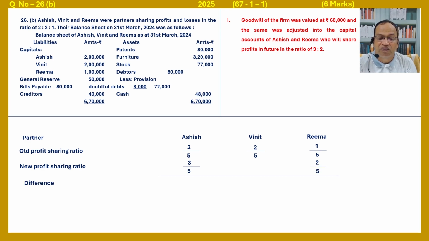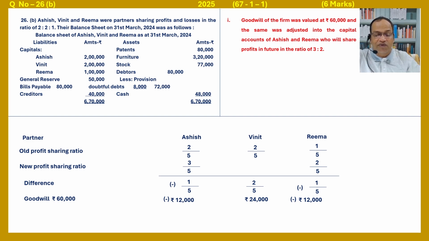The difference: Ashish 2 by 5 minus 3 by 5, that is minus 1 by 5, and Binit minus 2 by 5, and Rima 2 by 5 minus 1 by 5, that is 1 by 5. So increase means gaining and loss means sacrificing. The goodwill is 60,000. 60,000 divided by 5, 12,000, and here 24,000, 12,000. So Binit's share of 24,000 of goodwill is distributed between Ashish and Rima, 12,000 each.